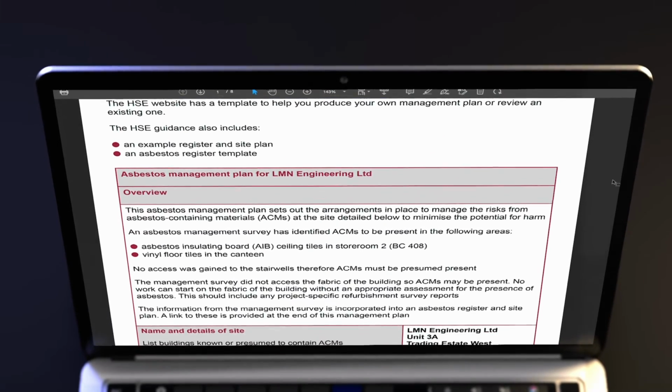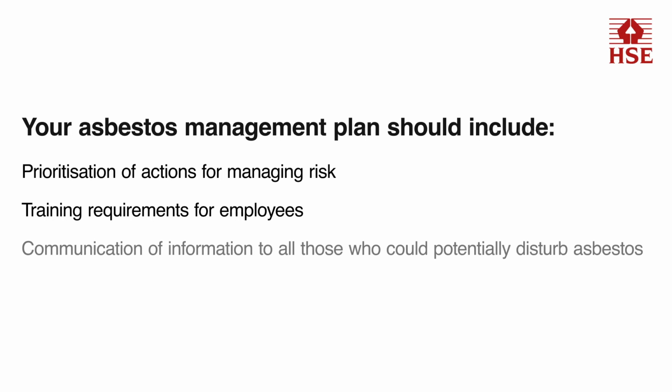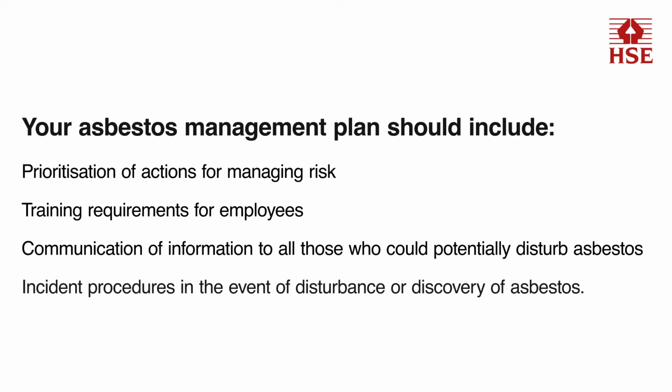Your plan should also detail how you will prioritize actions for work to manage risk from identified ACMs, such as repair, protection, or removal. Specific training requirements for those with responsibilities for managing asbestos and any employees who may disturb or need to work on asbestos. How information about asbestos in your building will be communicated to those who could disturb asbestos, including emergency services.